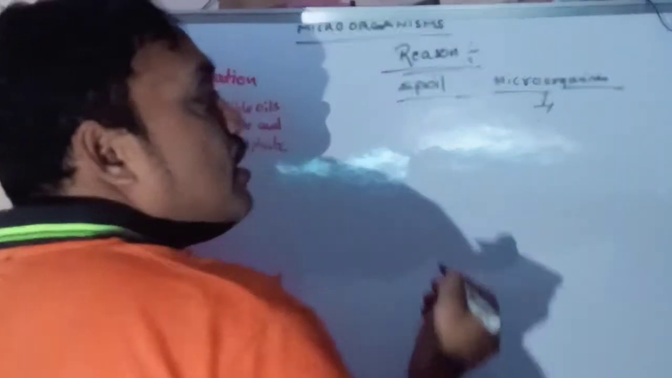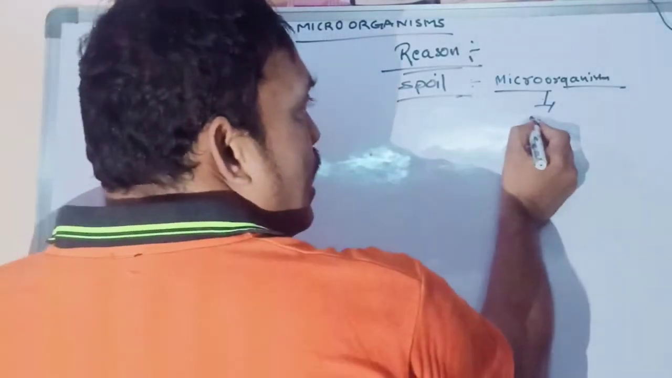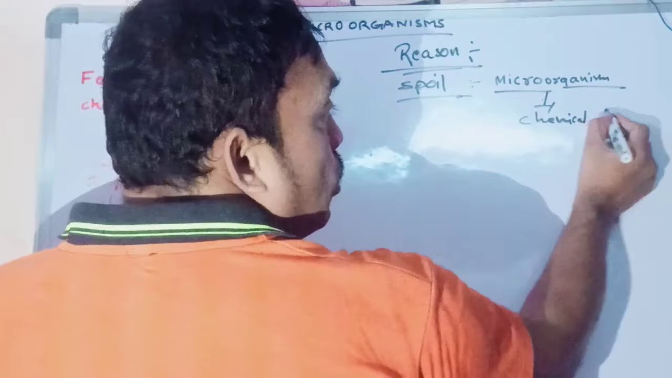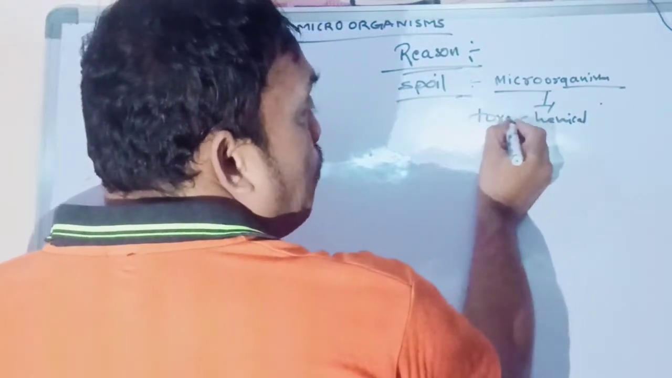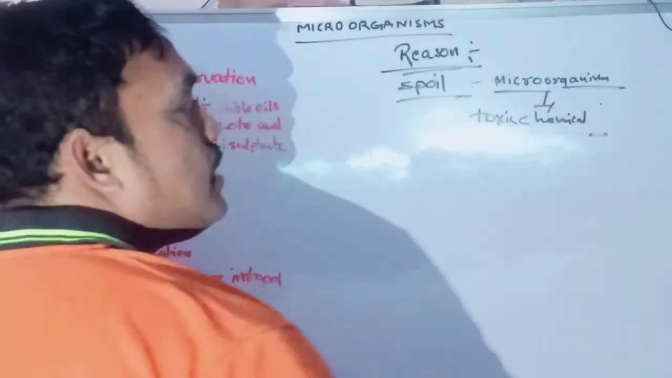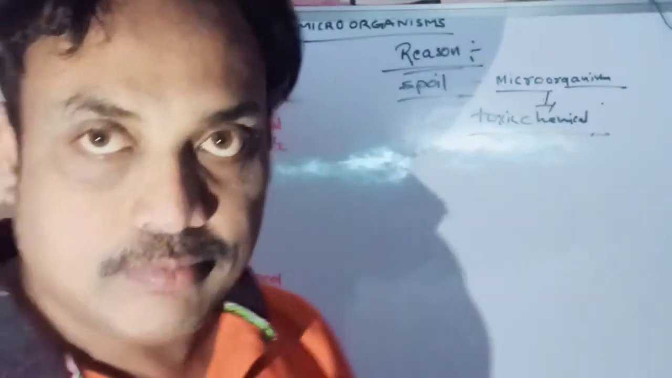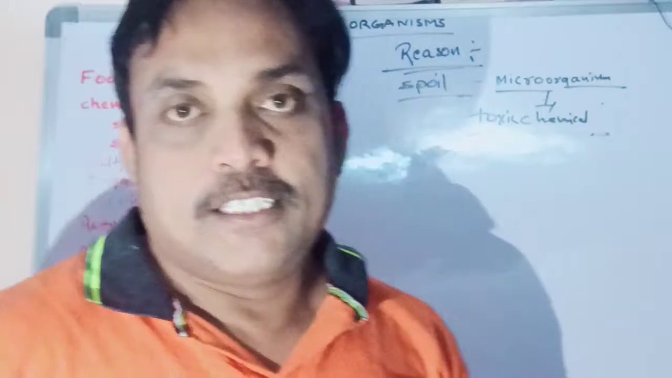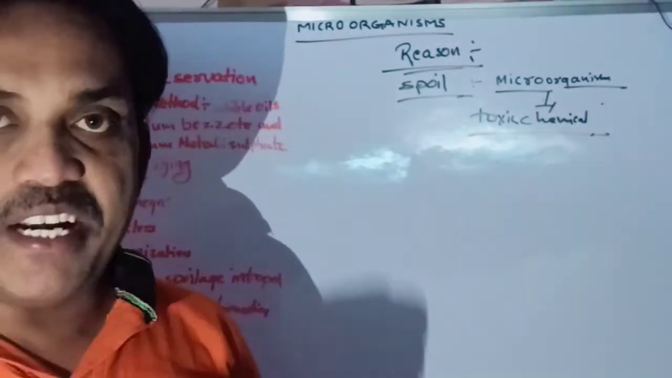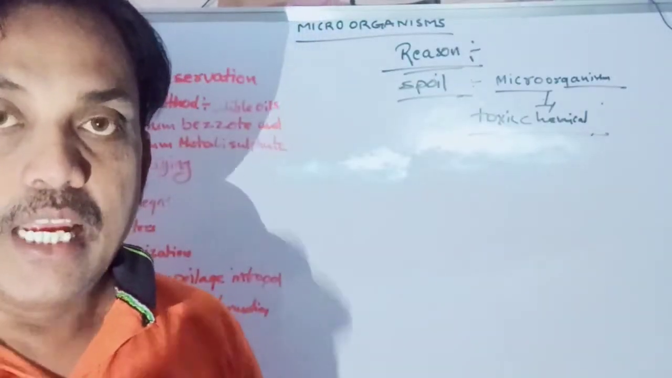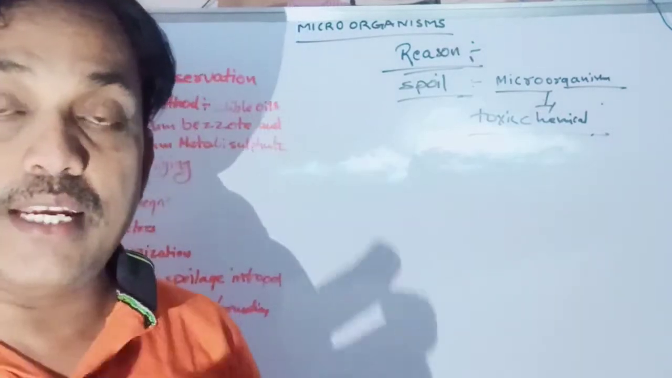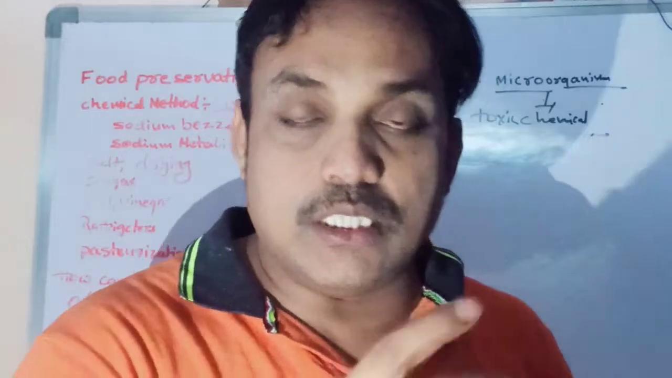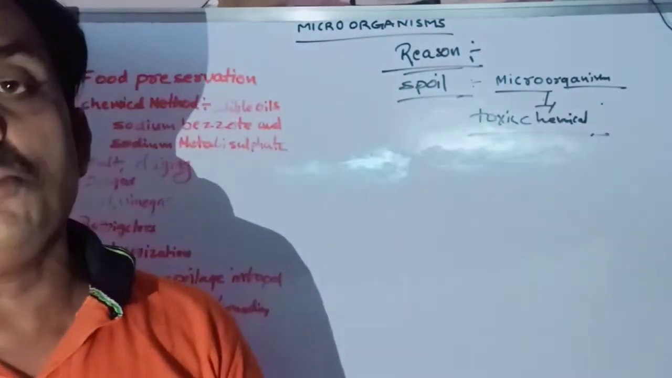These microorganisms are releasing some toxic chemicals, poisonous materials, into the food materials. These microorganisms are growing in whatever stored food materials, and they are releasing some toxic, poisonous chemicals into that food material, so that it turns poisonous.